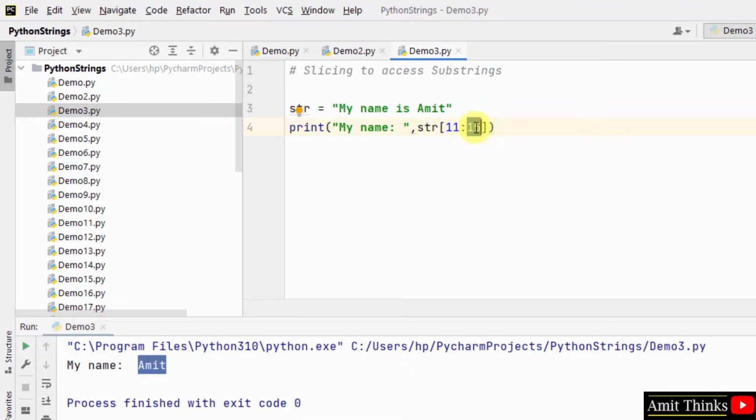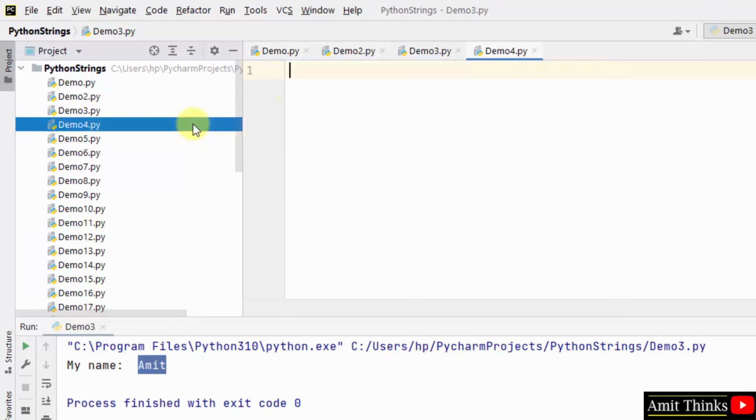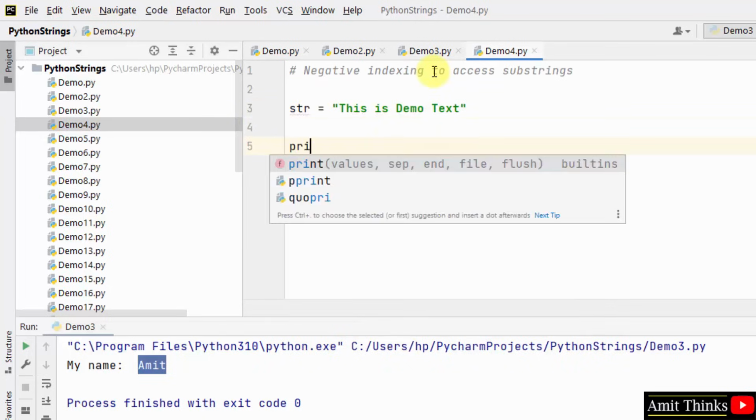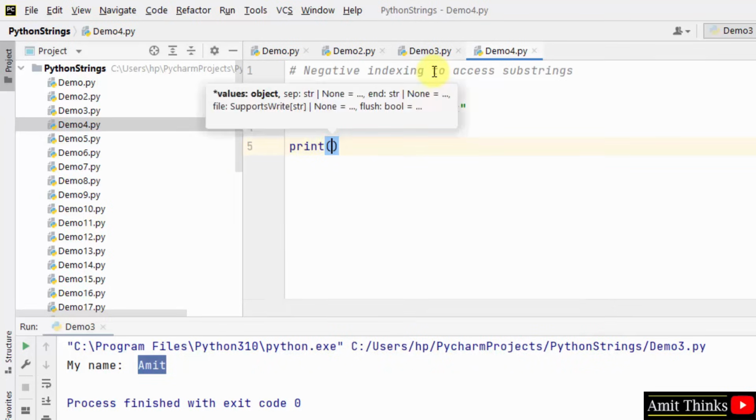Now let us focus on negative indexing to access substrings. Here it is, demo 4. So negative indexing means if you want to begin slicing from the end of the string, this will help you. Let us create a string. Okay, so let's say you need to get the last substring.